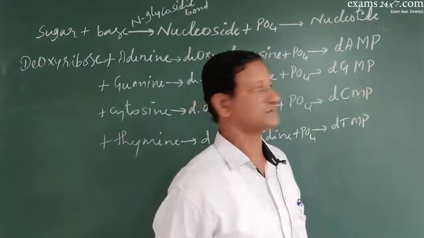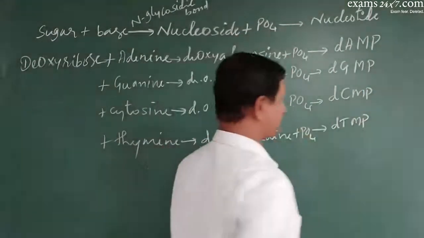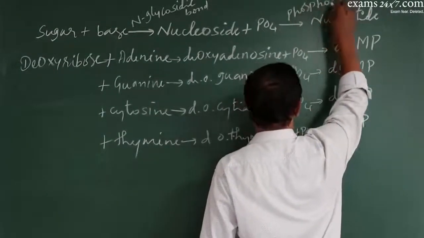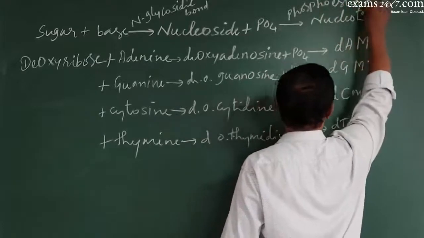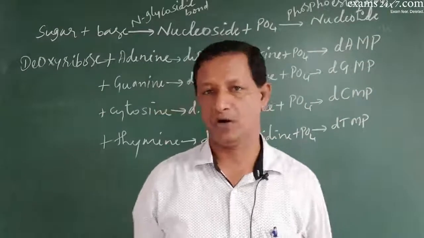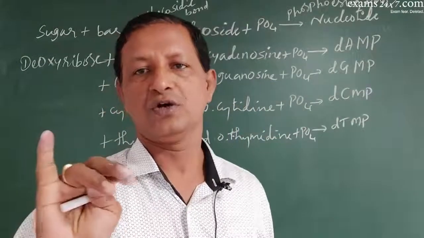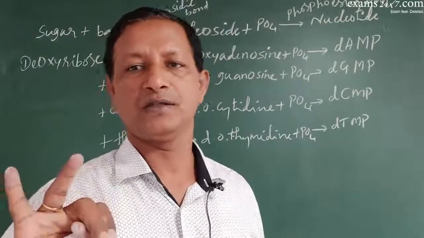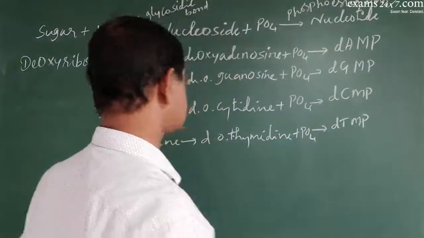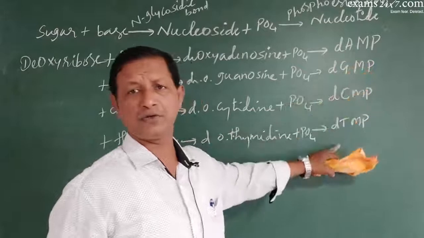Each becomes the building block of a polynucleotide strand. Now, how does the nucleoside combine with the phosphate molecule? It is by a phosphoester bond. So in a nucleotide, there will be 2 types of bonds: one is the N-glycosidic bond, the other is the phosphoester bond. Got it?